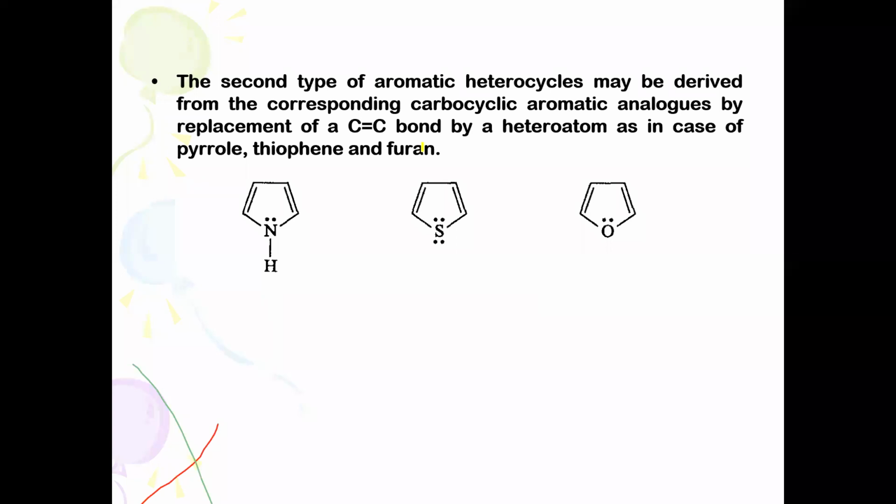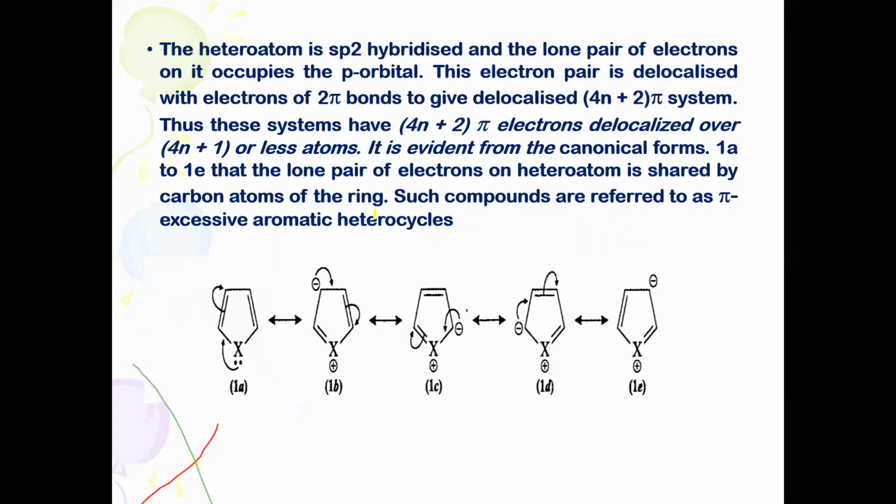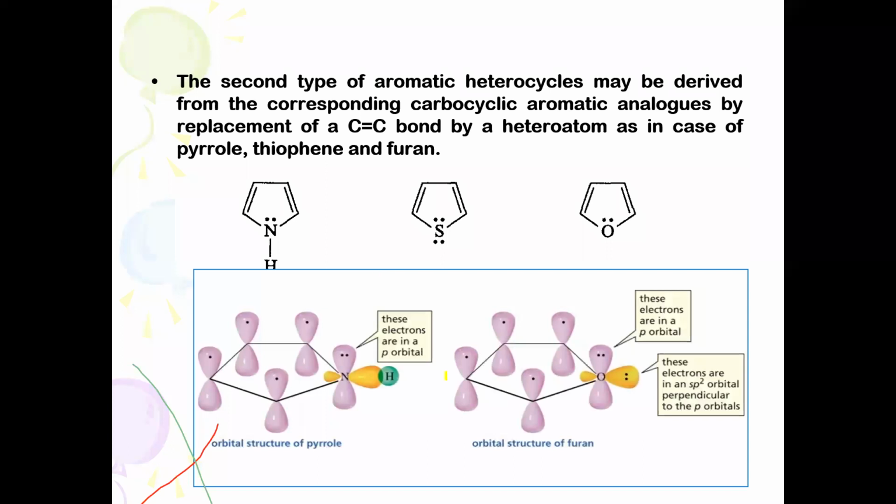Conjugate system means alternating double bond, single bond character, or lone pair of electrons in association with a double bond character. So these all have conjugation or conjugated diene character. It is one of the important factors to explain the aromaticity character of these 5-membered heterocycles. We shall move towards the orbital picture of these 5-membered heterocycles.